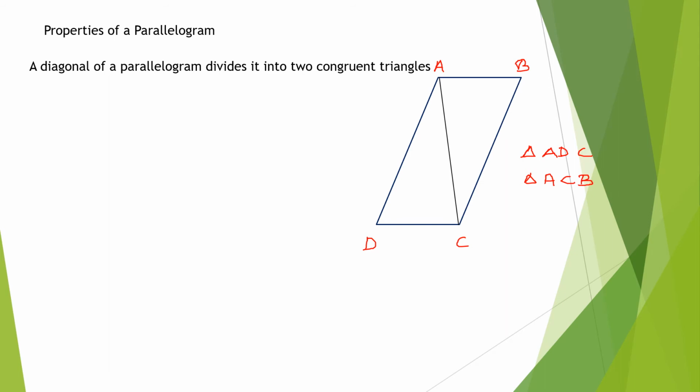Now, to whom I ask, only they will answer. All of you will not be opening your mouth. Anushka, you will be telling this answer. The diagonal of a parallelogram: I want to show that these two triangles are congruent. What you know of the parallelogram is that these two sides AB and DC are parallel. You know that AD and BC, opposite sides, are parallel. Using this, you have to show that these two triangles are congruent. Is there any way?